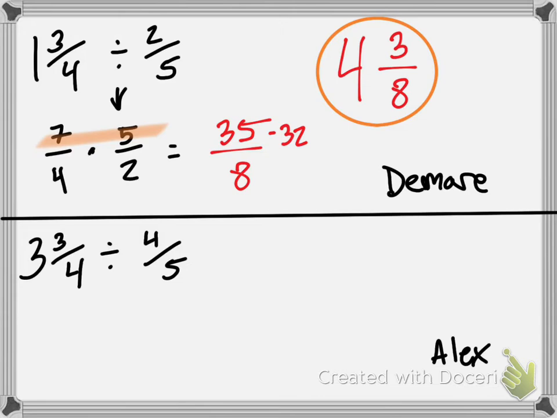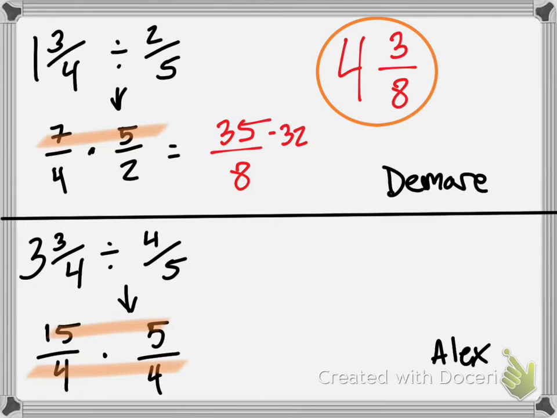Yes, Damar, yes. Alex, let's do this. From our prior knowledge, what was 3 and 3/4 as an improper fraction? It'll be 15/4. Then what do we do? We flip the 4/5 to make it 5/4. And what else do we have to do in the middle here? Multiply. So we did our keep, change, flip. Can I cross cancel anything here? We can't. We're going to across multiply.